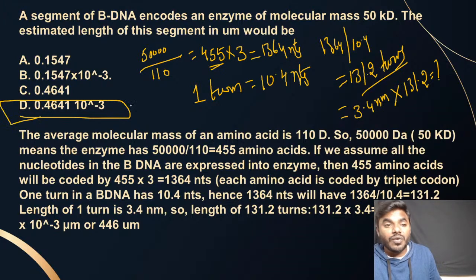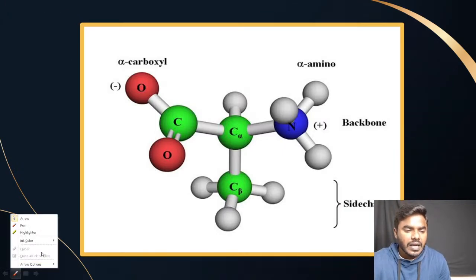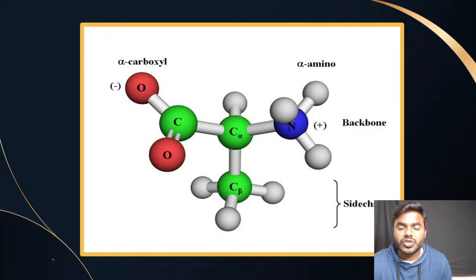Most of the time they won't ask this kind of question. But sometimes they will link these questions with the amino acid, then they will ask. If you only know the molecular mass of amino acid, and if you really don't know about the length of that particular one turn in the B-DNA, friends, you can't answer this particular question. So that's why, friends, it is very important you should know each and everything. Okay, now, that is a simple numerical. I hope every student understands it very correctly.